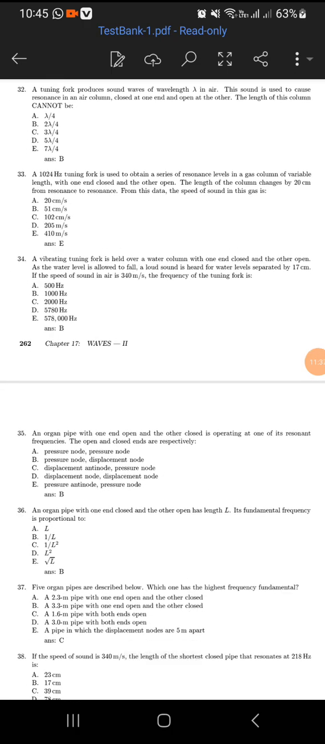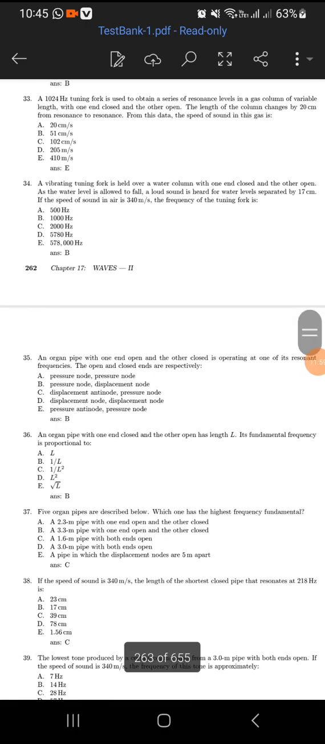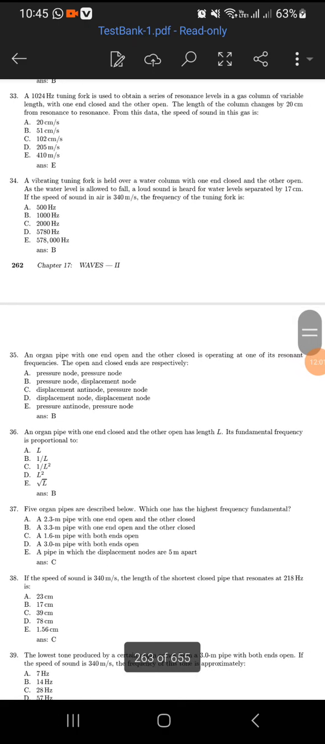A tuning fork produces sound waves of wavelength lambda in air. This sound is used to cause resonance in a column closed at one end and open at the other. The length of this column cannot be lambda over 4, or lambda over 2. Okay, this is the first part.